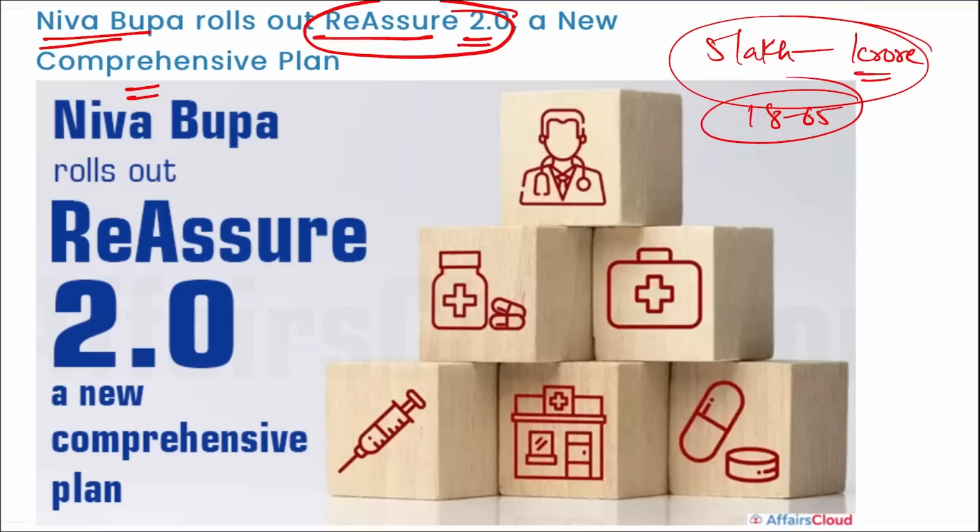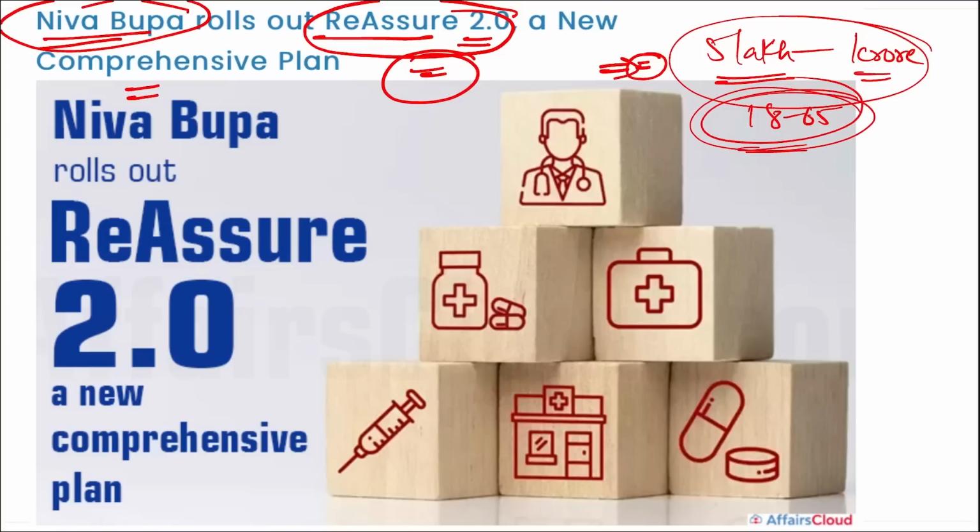All right, so coming back, remember Reassure or Reassure 2.0 are the comprehensive plans of which insurance company? It is your Niva Bupa. And the premiums that they have to pay will vary according to the cover between 5 lakh and 1 crore, and this will be for the age bracket of 18 to 65 years.